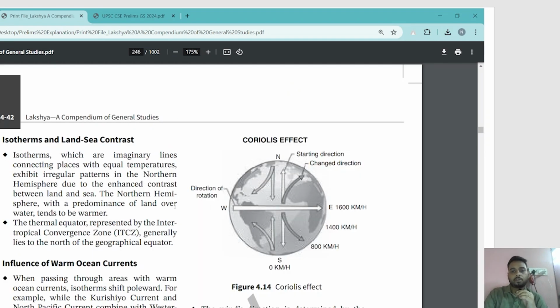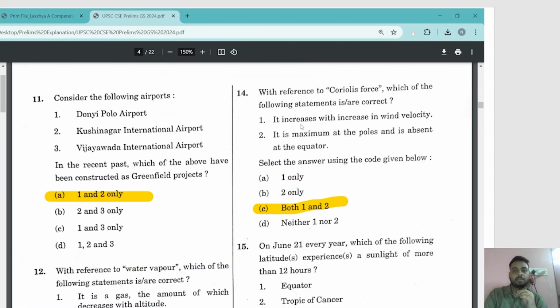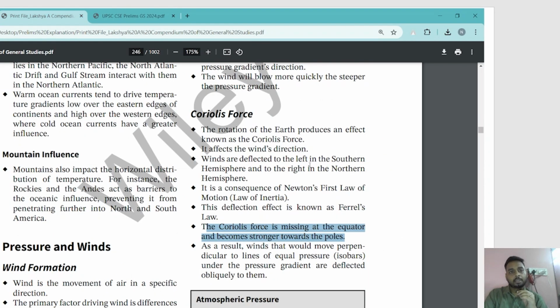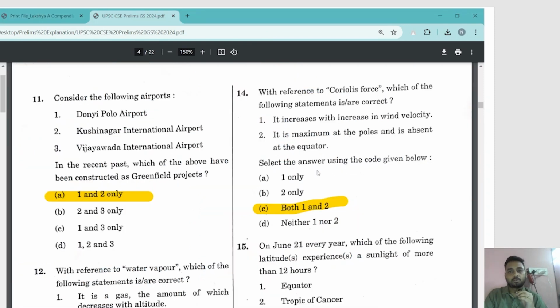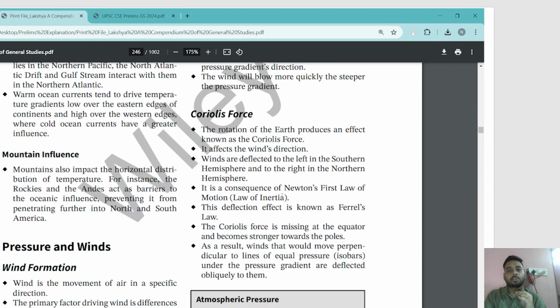See, Coriolis effect. It is true that the Coriolis force is absent at the equator and becomes stronger towards the poles. Exactly, it has been written. Second statement, it is maximum at the poles and is absent at the equator. The Coriolis force is absent at the equator, and it becomes stronger towards the poles, maximum at the poles. So statement 2 is correct. We just have to check whether statement 1 is correct or not. It increases with increase in wind velocity. Again, it is true. It affects the wind's direction. Winds are deflected. Higher the wind's velocity, higher is the Coriolis force, and vice versa.